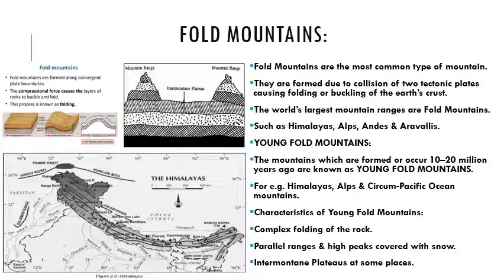These parallel ranges run from Kashmir to Arunachal Pradesh. Approximately 2400 kilometer length is over there. Now first of all, what is a range? Range is a chain of mountains. Is it clear? Then these fold mountains always appear in parallel ranges.